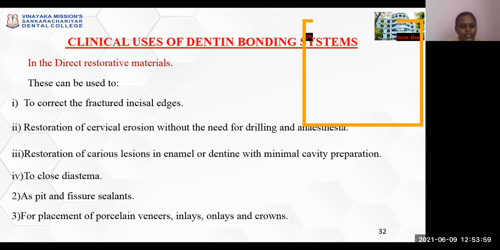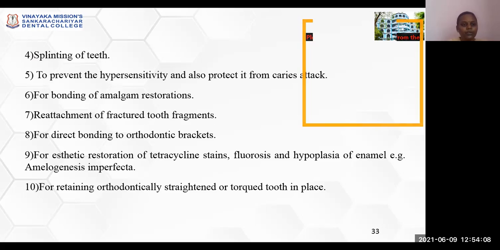Also used as pit and fissure sealants and for placement of porcelain veneers, inlays, onlays, and crowns. For splinting of teeth, to prevent hypersensitivity and also protect from caries attack. Hypersensitivity is prevented when the adhesive flows into the dentinal tubules and seals the opened dentinal tubules to prevent the flow of dentinal fluid.